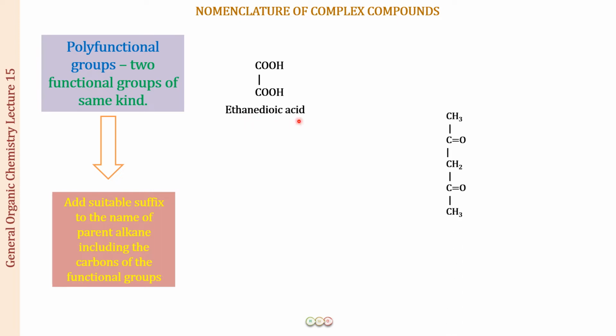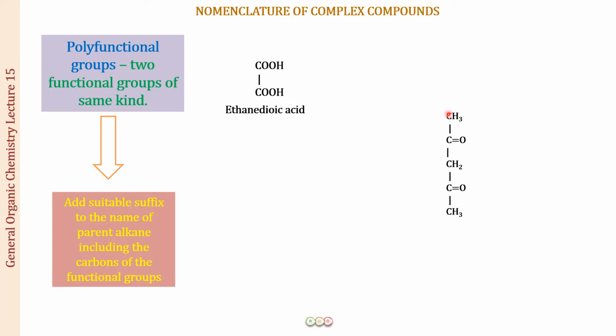The next compound you can see is that there is a C double bond O, a C double bond O. So there are two functional groups which are of the same kind, and these are the ketone groups, right? So for the ketone groups, the suffix that you use is -one. Now again you will be counting the parent chain. You have to include both of them, and you are going to number it in such a way that you are going to include these carbons, right?